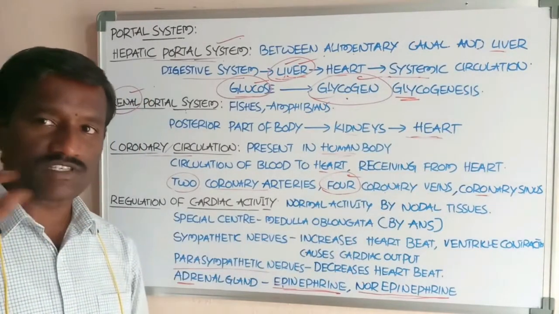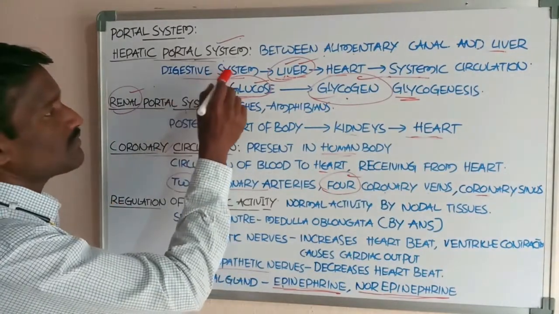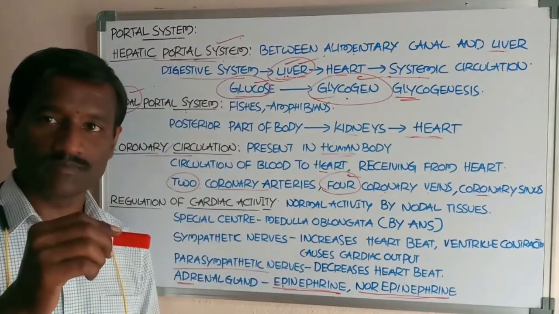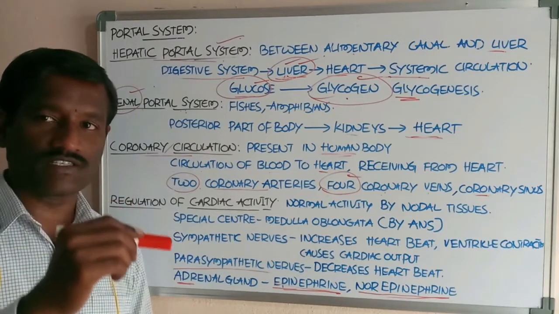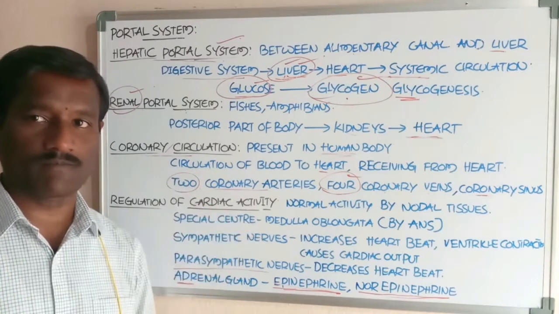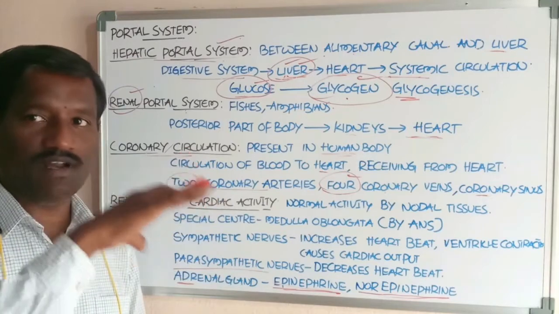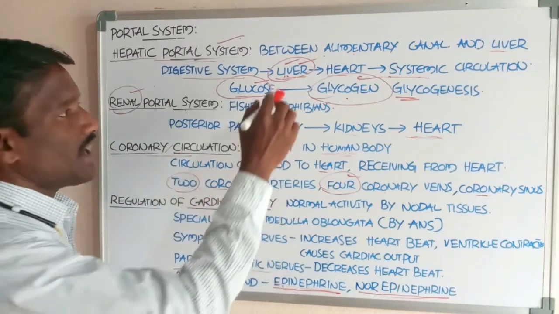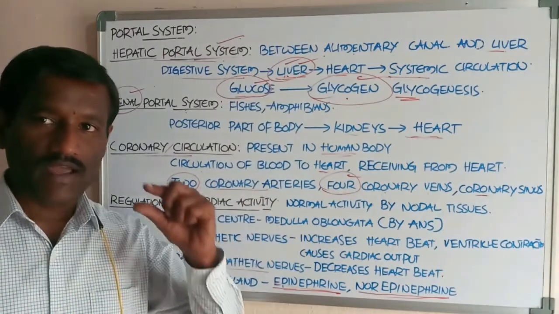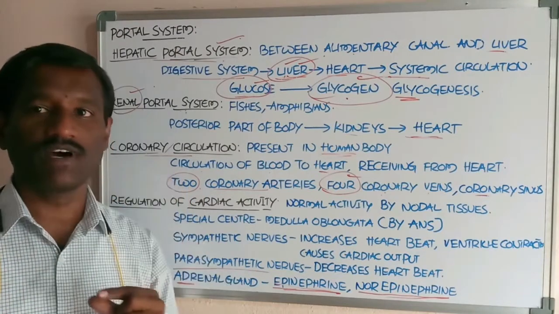The hepatic portal system consists of the hepatic portal vein, which receives blood from the parts of the digestive system such as the small intestine, large intestine, pancreas, gallbladder, and spleen. It receives blood from these parts of the alimentary canal and carries it into the liver. Okay, the blood is received by the liver.